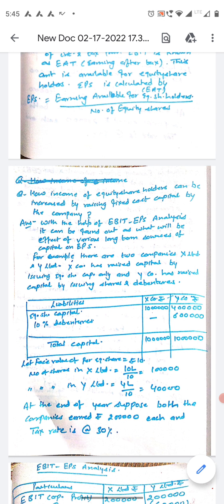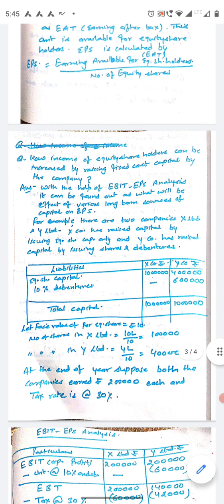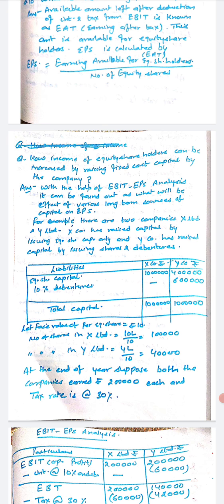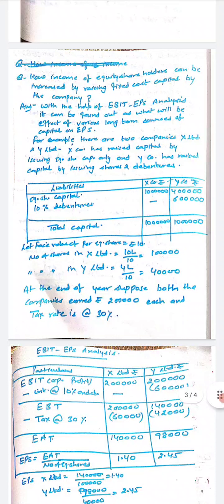Here, 10% debentures means the rate of interest to be paid on debentures is 10%. Now we assume the face value of each equity share is rupees 10. So number of shares in X Limited will be 1 lakh and in Y Limited will be 40,000. It is assumed that at the end of the year both the companies earn rupees 2 lakh each and the tax rate is 30%. Now for calculating EPS, we have to make a table, EBIT and EPS analysis.